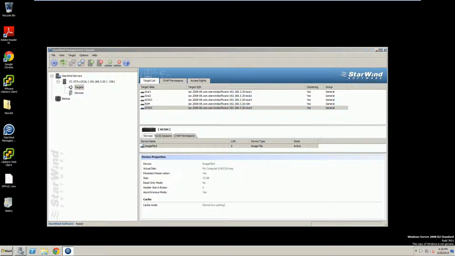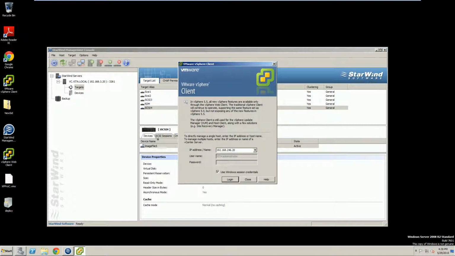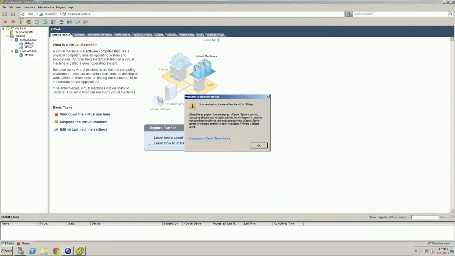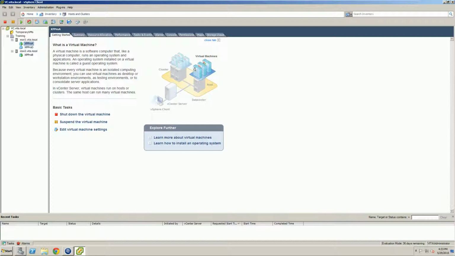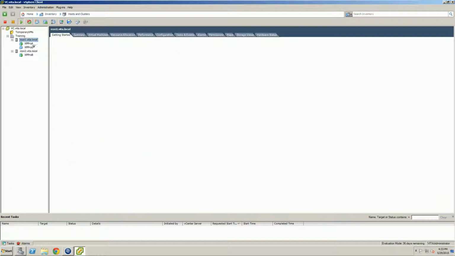So let's go ahead and open up our C client and log in. Again, because of the timing, we might get a license expired. That's okay. Let's make sure that our ESXi hosts are actually seeing our new LUN.